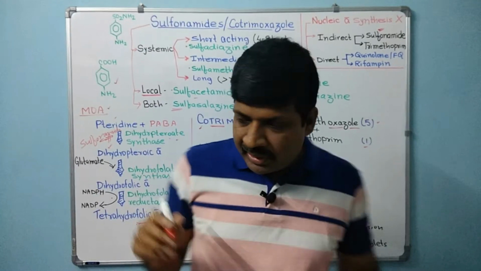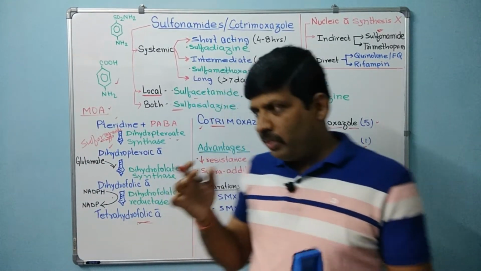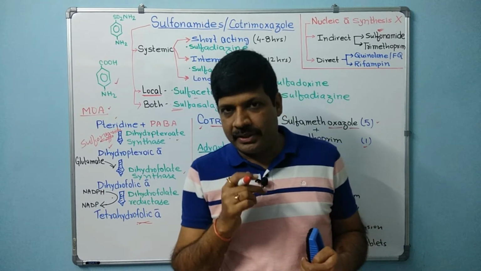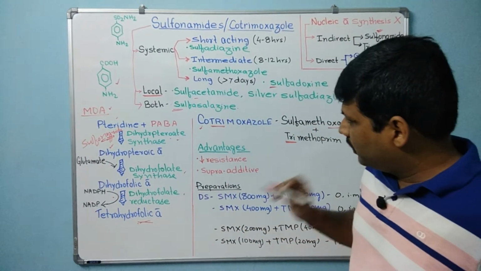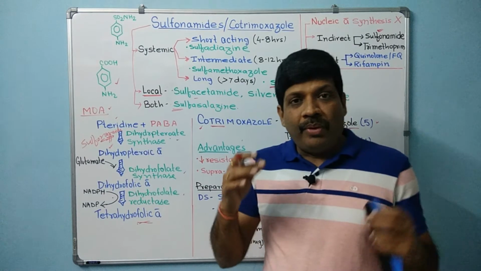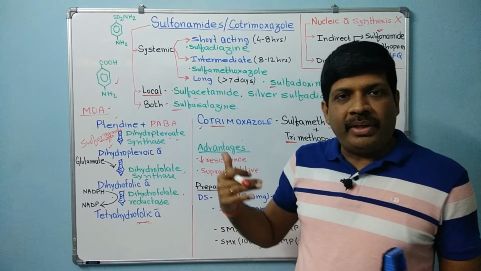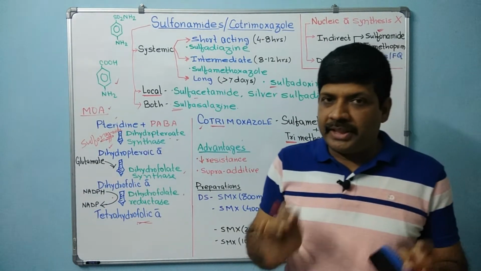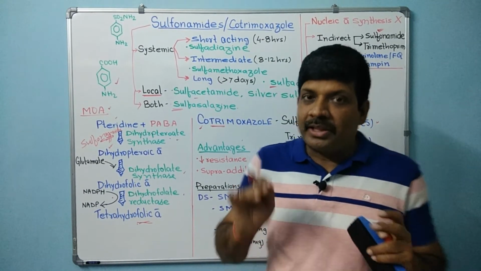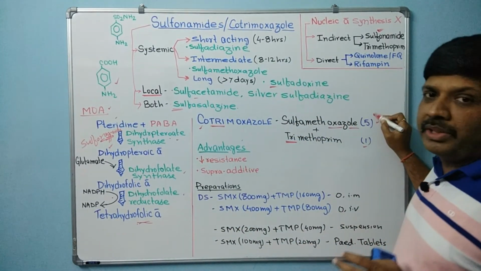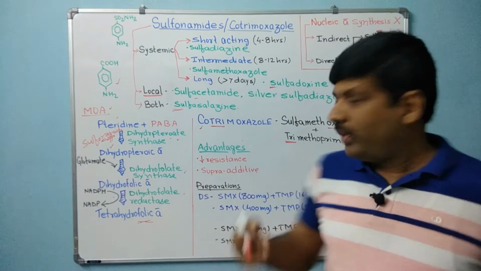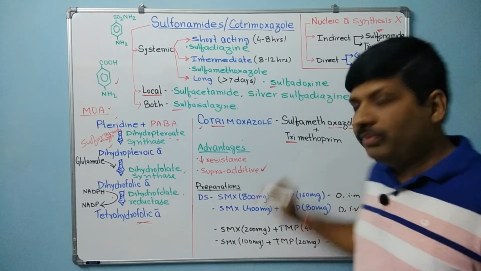Now if you give sulfonamide and trimethoprim alone, this will give the bacteriostatic action. So what I am discussing is the advantage. Alone, if these are given, the trimethoprim or sulfamethoxazole, they are bacteriostatic in nature. But when combined together at this dose ratio, then they become bactericidal. So the effect is synergistic or supraadditive.